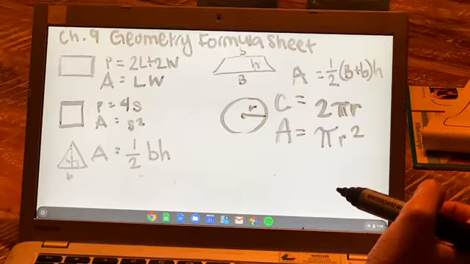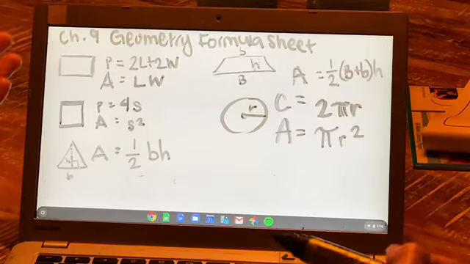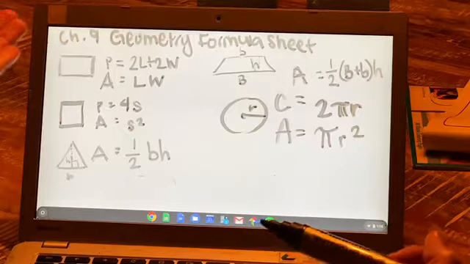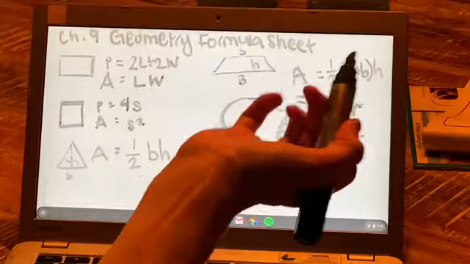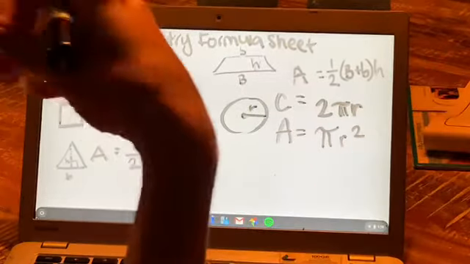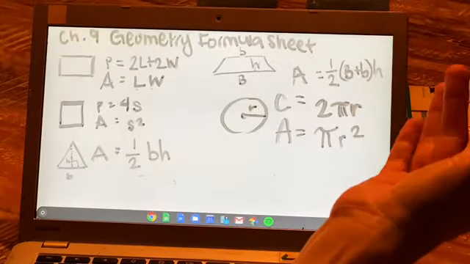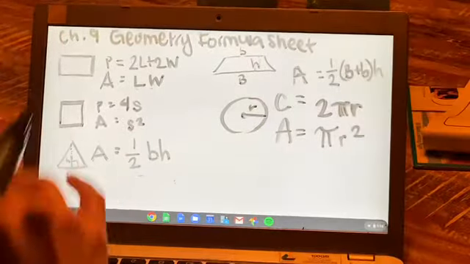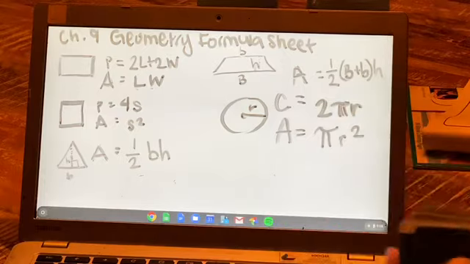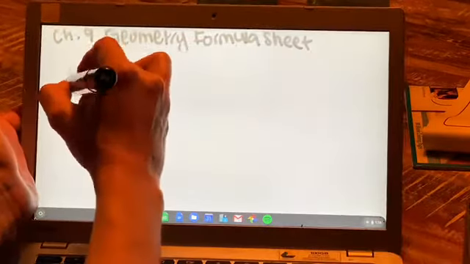So after we talked about two-dimensional shapes, meaning 2 dimensions, like on a flat surface, right? Literally 2 dimensions, length and width, for example. We got into 3D shapes or 3-dimensional shapes, length times width times height. That was the first shape we talked about, rectangular prisms or rectangular solids.